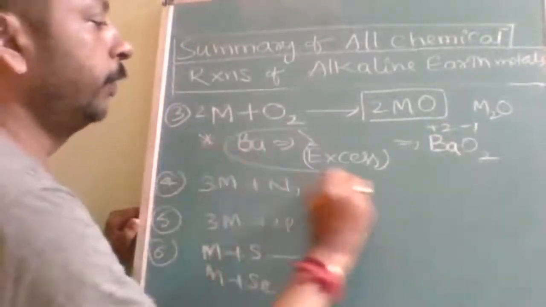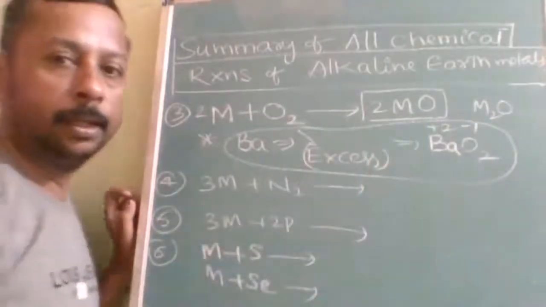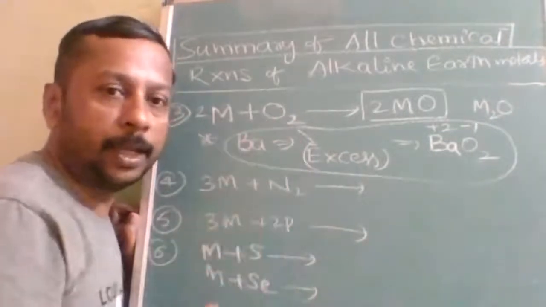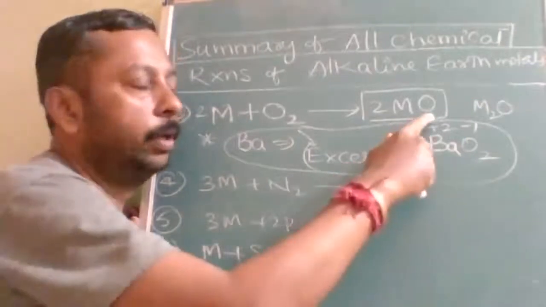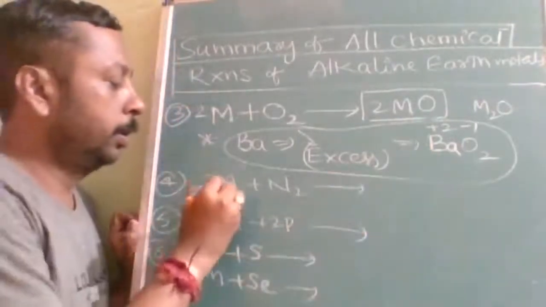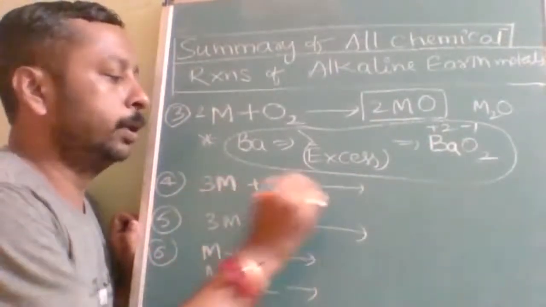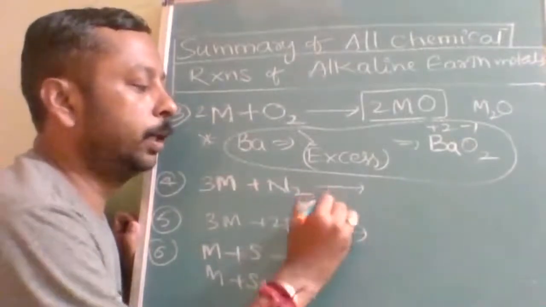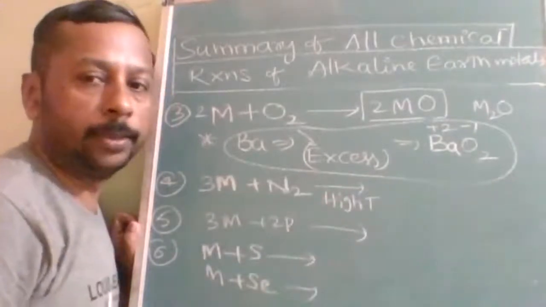Only barium when treated with excess oxygen forms barium peroxide. For the rest, whether limited amount of oxygen or excess amount of oxygen, in all conditions they are going to give you oxides only. Now when a metal is treated with nitrogen, this reaction will take place only at high temperature.